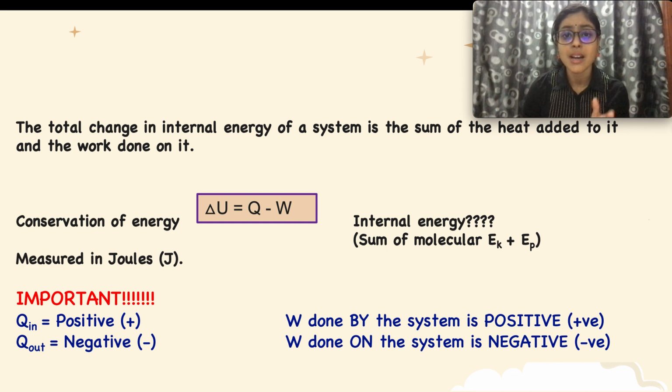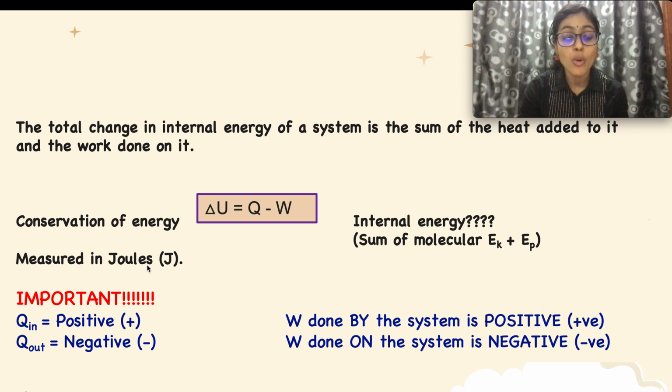Internal energy is the sum of total molecular kinetic energy and total molecular potential energy. This is the definition of internal energy. Q is heat. W is work, and work is measured in joules, that's the unit of work. This formula is also known as the conservation of energy formula.